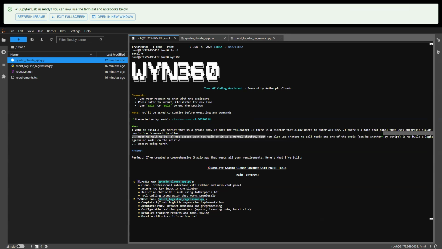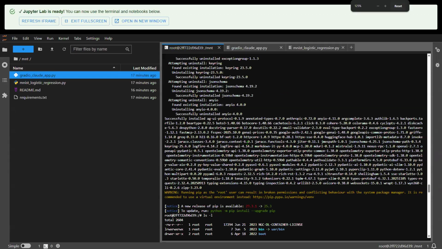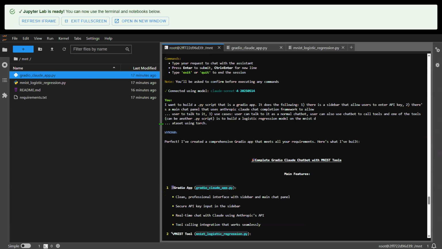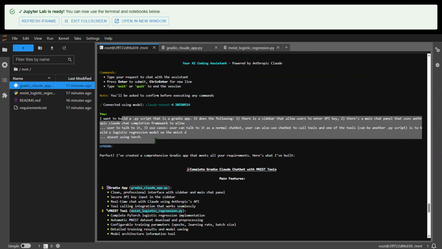For example, one of the tools is another Python function or Python script that builds a logistic regression model on the MNIST dataset using Torch. So that's kind of it, right? These bullet points 1, 2, 3 list out exactly what I'm looking for in a chatbot. So let me zoom in a little bit more. And here we go. Just one paragraph of command, and it pretty much illustrated what the system needs to look like.